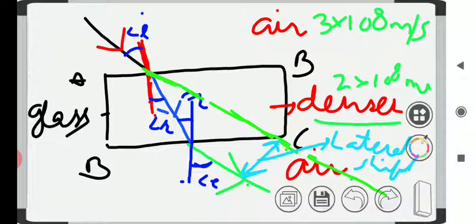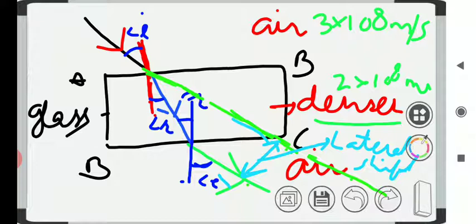And we can define the lateral shift, which is also known as the displacement. The perpendicular distance, both are perpendicular to each other. The perpendicular distance between the direction of the original path of the incident ray and the direction of the emergent ray coming out of a glass slab is called a lateral shift or lateral displacement of the emergent ray of light.